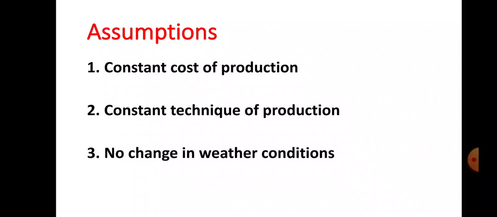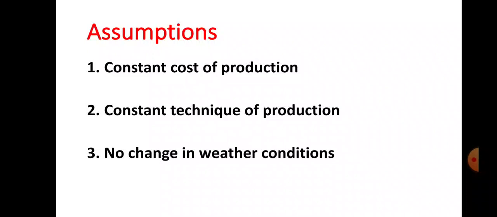Now let us see the assumptions on which the law of supply is based. Number 1 is constant cost of production. It is assumed that there is no change in the cost of production. A change in the cost of production affects the profit of the seller. If the cost of production is high, profit is low, and if the cost of production is low, profit will be high. So it is assumed that the cost of production remains constant.